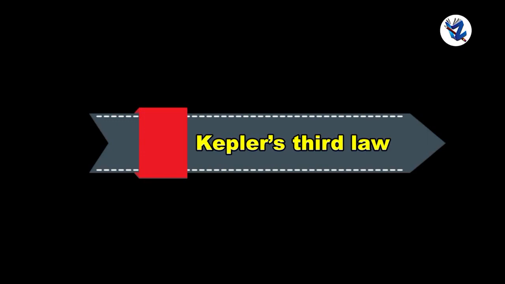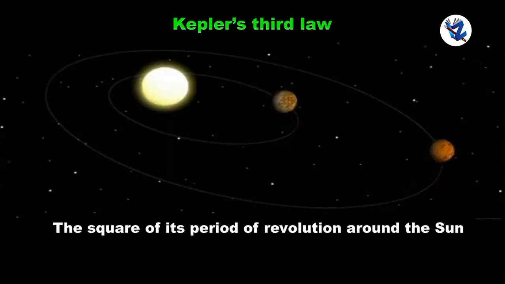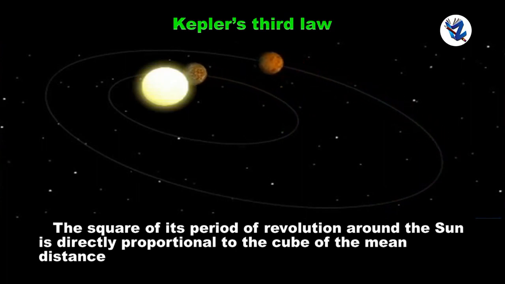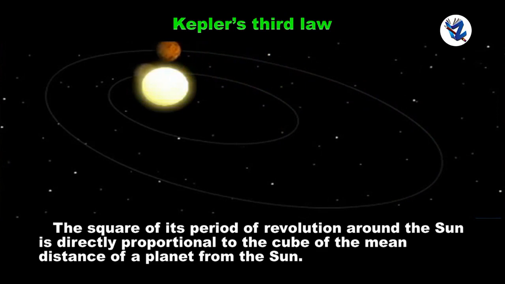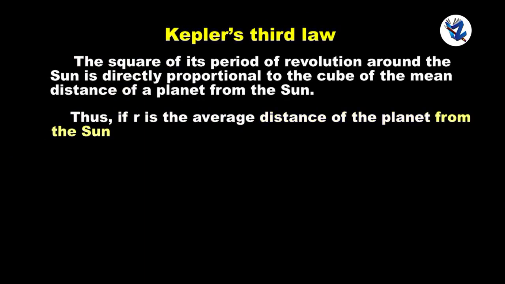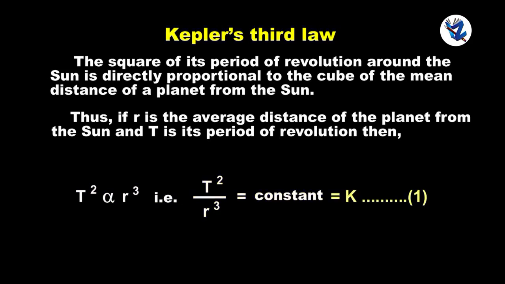Then Kepler's third law. The square of its period of revolution around the sun is directly proportional to the cube of the mean distance of a planet from the sun. Thus, if r is the average distance of the planet from the sun and t is the period of revolution, then t square is directly proportional to r cube. That means t square upon r cube is equal to constant is equal to k.